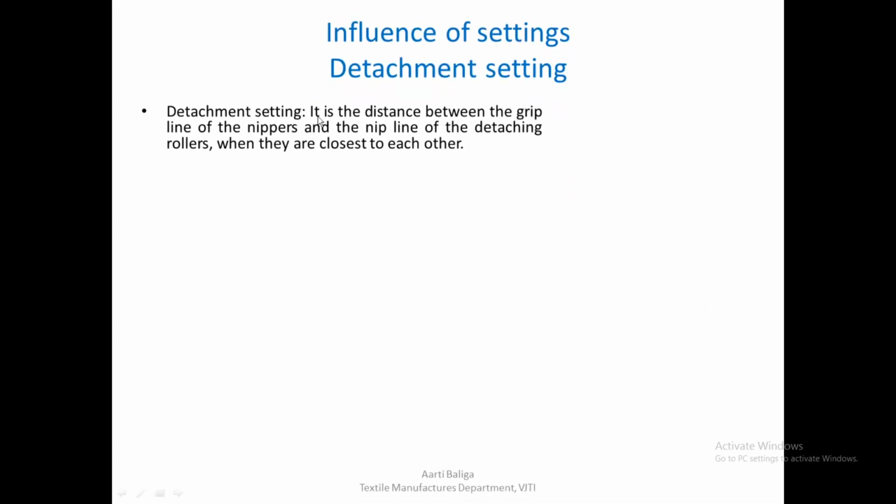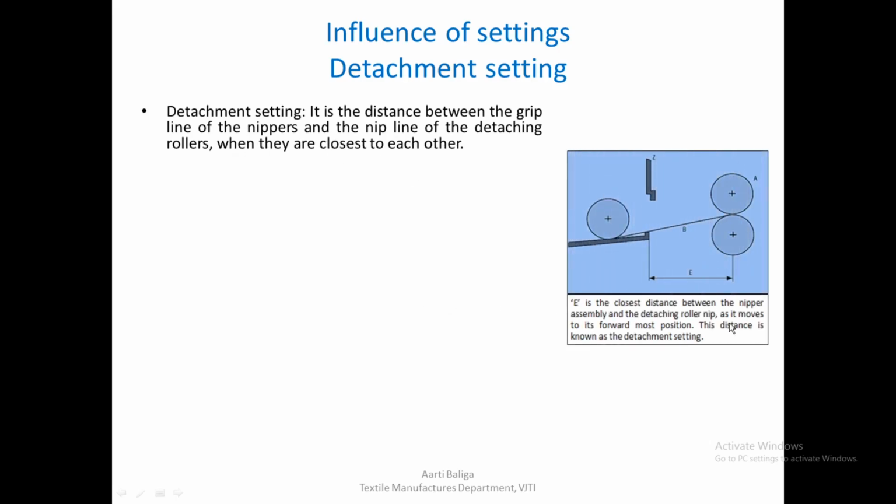So first is detachment setting. It is the distance between the grip line of the nippers and the nip line of the detaching rollers when they are closest to each other. So in this diagram, to identify the detachment setting or the detachment length, this is the nipper grip line, and this is the detaching roller nip line over here. And the distance between them when the nipper assembly is closest to the detaching roller, let us say that is E. So this is the distance we're talking about when we say detachment setting.